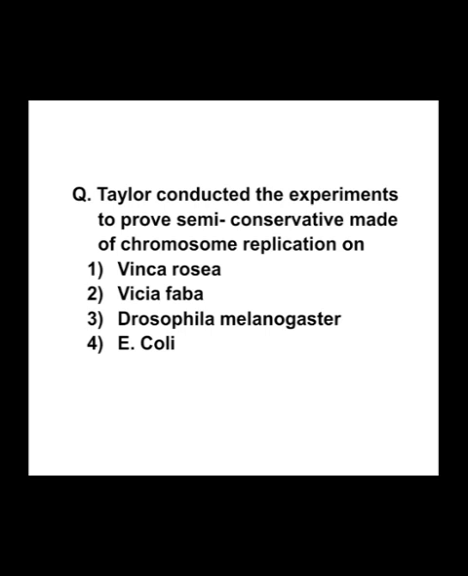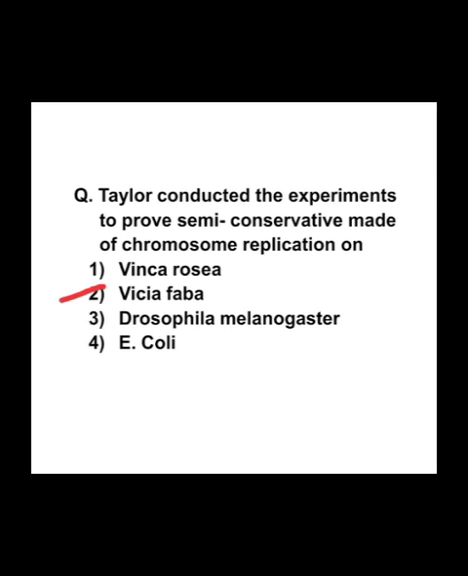Next important question is, Taylor conducted the experiments to prove semi-conservative mode of chromosome replication on. Options are Bidens rosea, Vicia faba, Drosophila melanogaster and E. coli. Correct answer is Vicia faba.